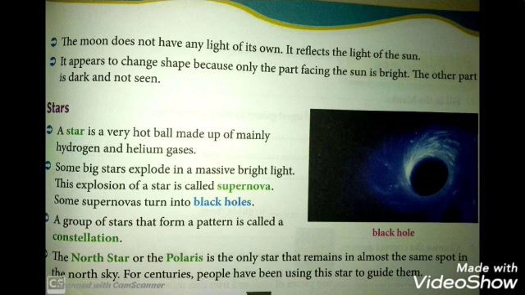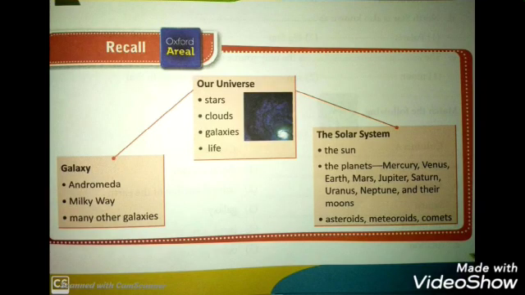It means it has the same position in the north sky, and people use that star to guide them. Okay students, so here we saw that a star is a very hot ball made up of hydrogen and helium gases.